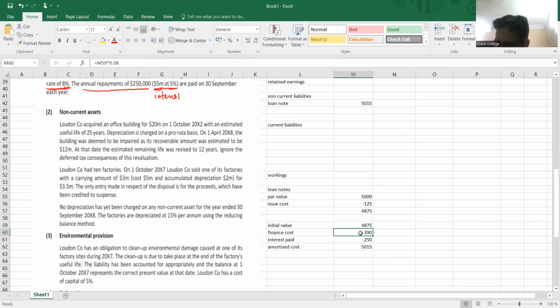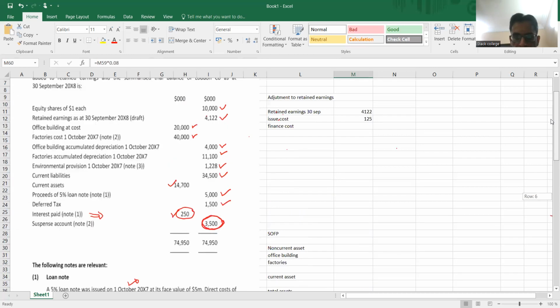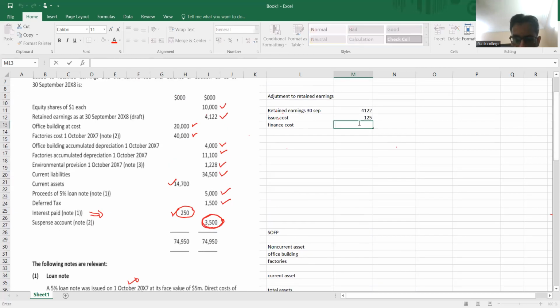So in the retained earnings, I have to show an adjustment. How much finance cost do I need to adjust into this? So this 390, I have to insert here as finance cost. I have to deduct 390, because in the above trial balance, it is not adjusted in retained earnings.